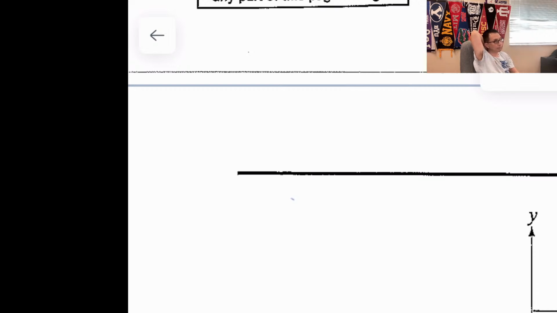Ayla. What can you tell me of f double prime of 2? When you have the greater than sign, which one's greater than what? Usually you figure out are they positive or negative or 0. That's the fastest way to analyze. So what's f double prime of 2? I just said it's positive since the... Why? No, why is it positive? Because it has to be positive because it's the greatest one here. Or no, not the greatest one.